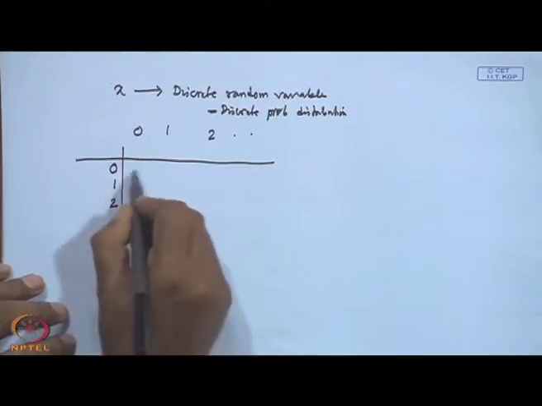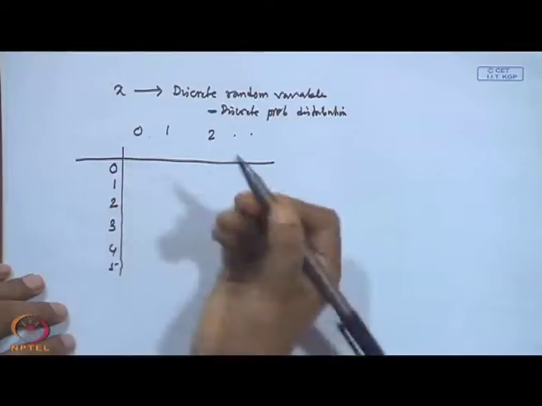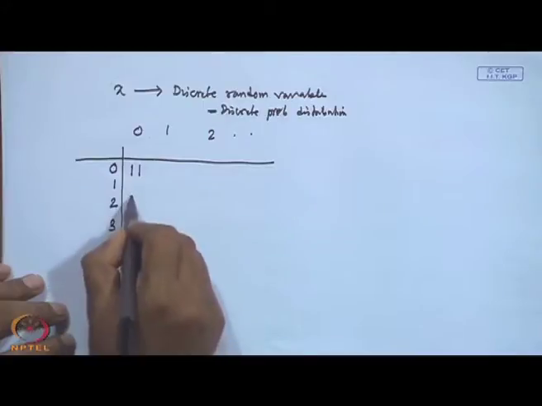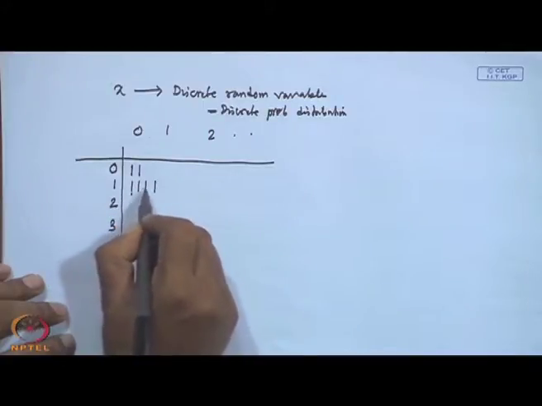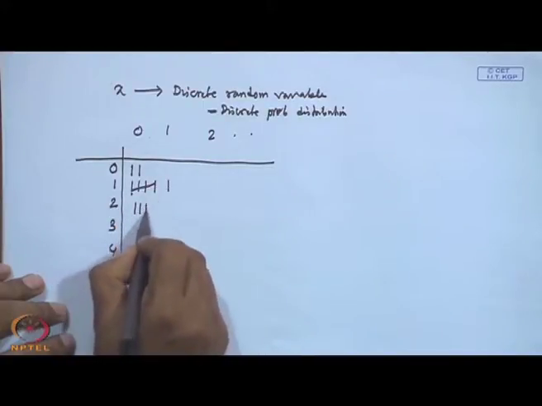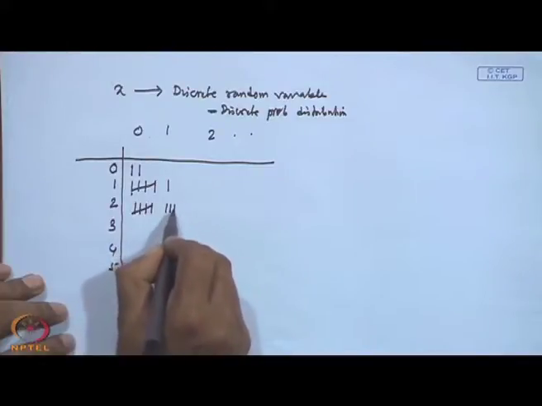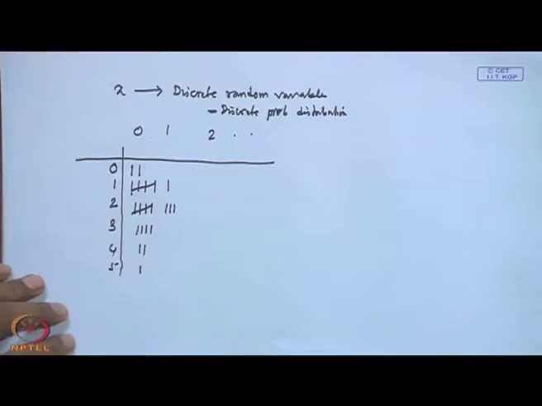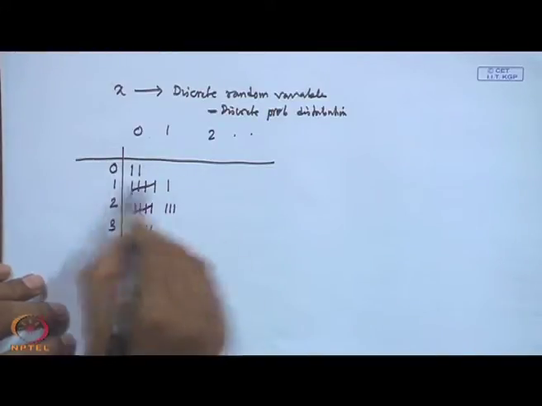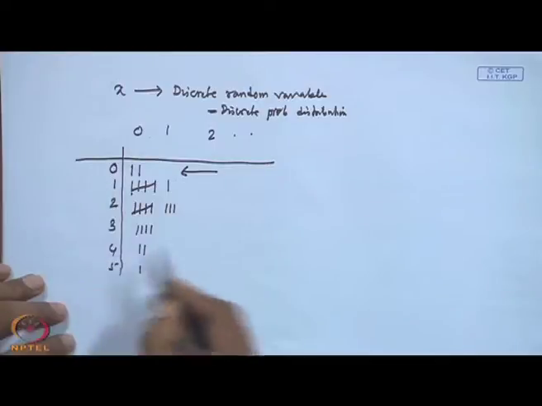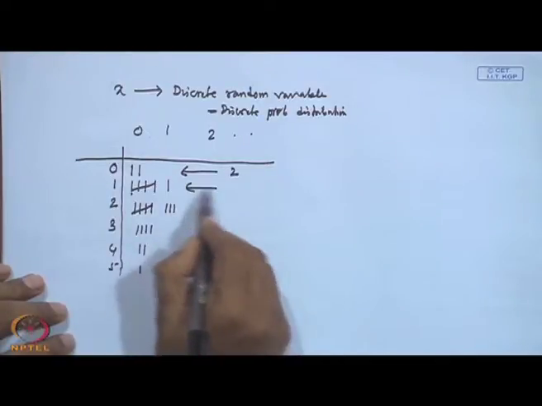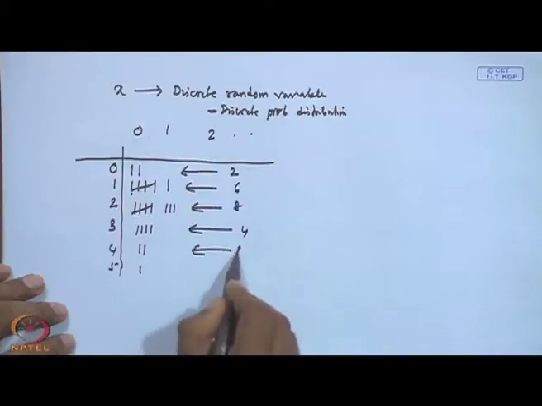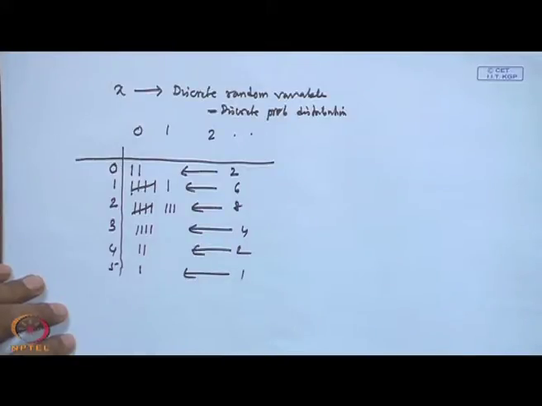with frequency for 0, 1, 2, 3, 4, 5 like this. When you get a count for a value, you put a mark, and similarly for the others. What is this? Basically this is the tally count. So the occurrence of 0 is 2 times, this one 6 times, this one 8 times, this one 4 times, this one 2 times, this one 1 time.